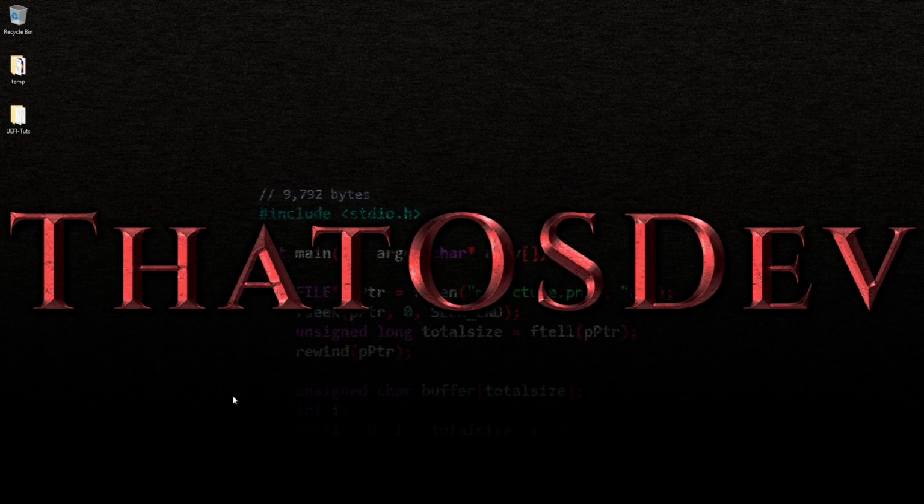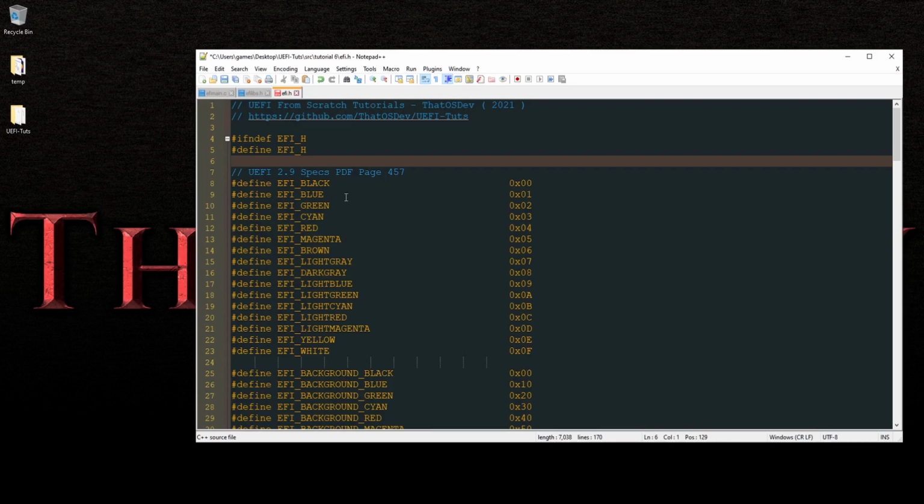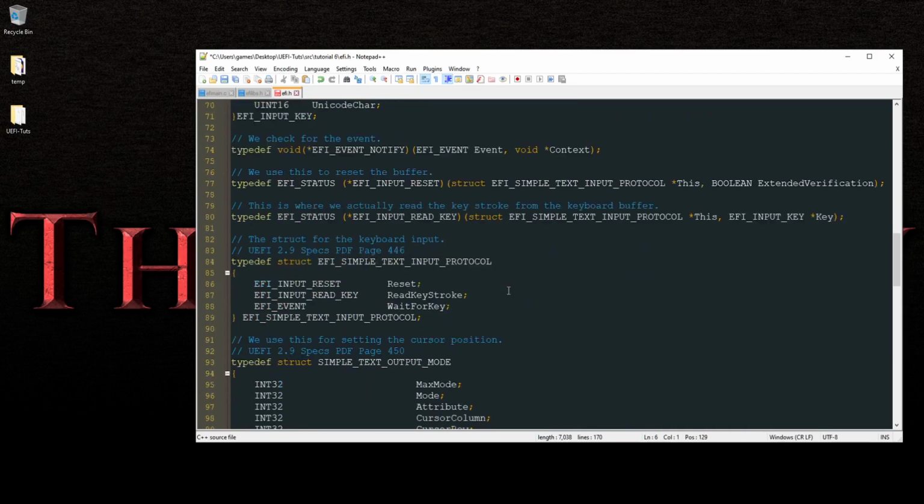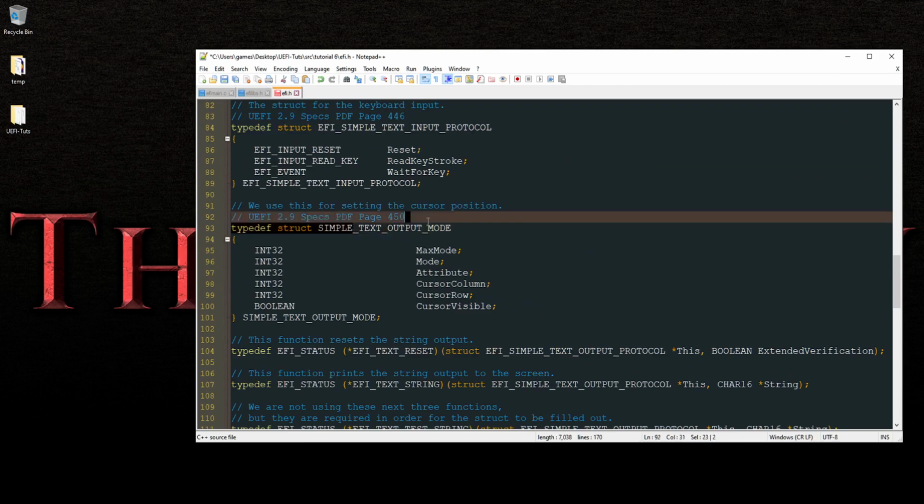Right, now we have text, we got color, we have an EFI libs file, but what if we want to position the text on the screen? We want to set the cursor position. Well, we can now with the ability of this right here. It's called the text output mode.